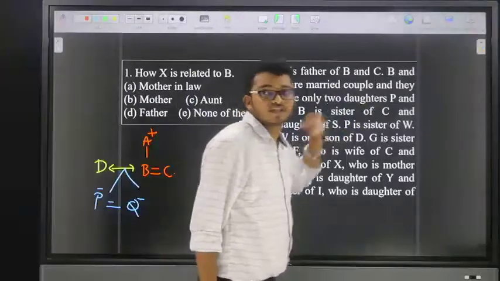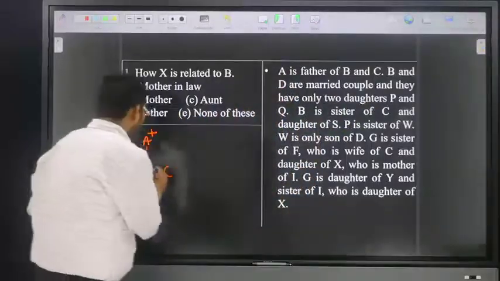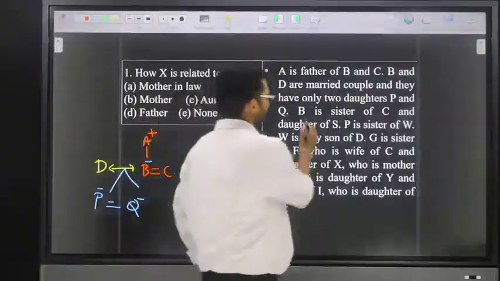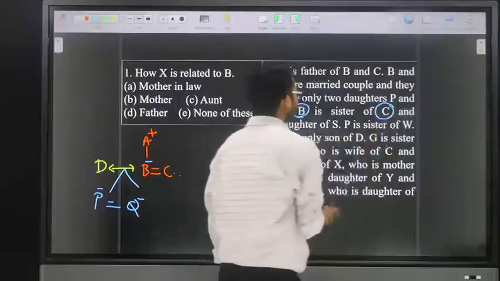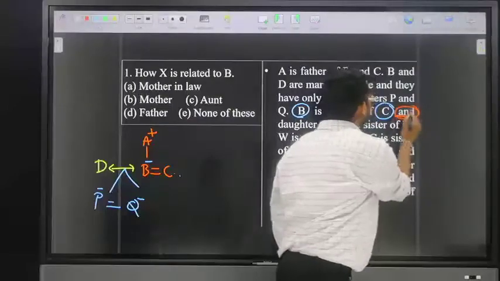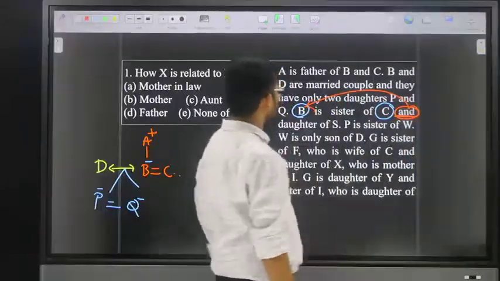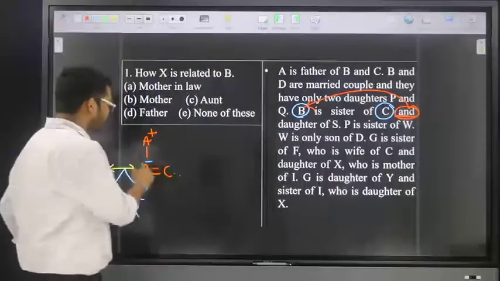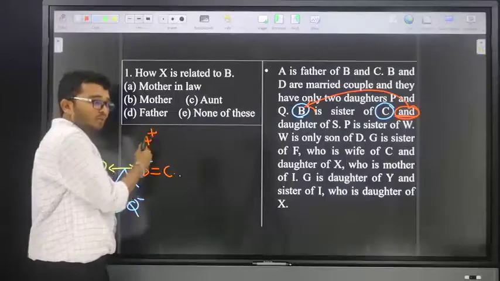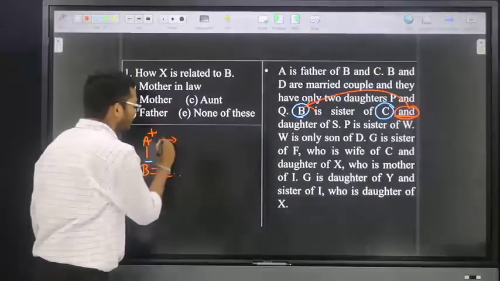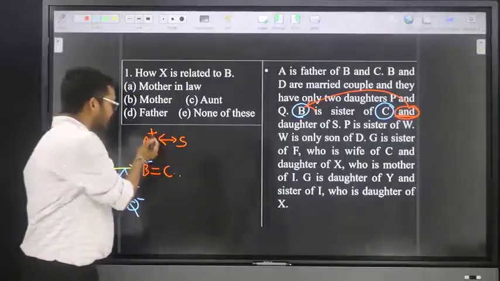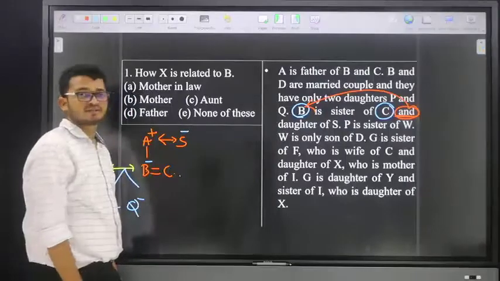The next statement is: B is the sister of C, and daughter of S. Here, 'and' qualifies B. B is the daughter of S. So B is the sister of C and B is the daughter of S. B is already the daughter of A. Now, B being the daughter of S means A and S are a married couple. Here A is plus, then S is minus. Leave it.